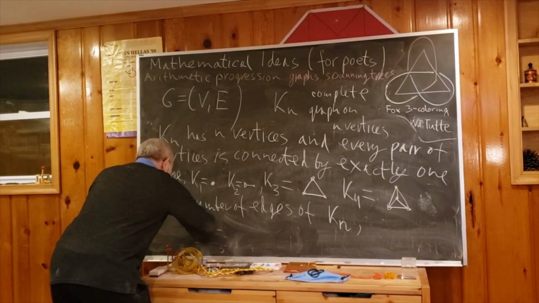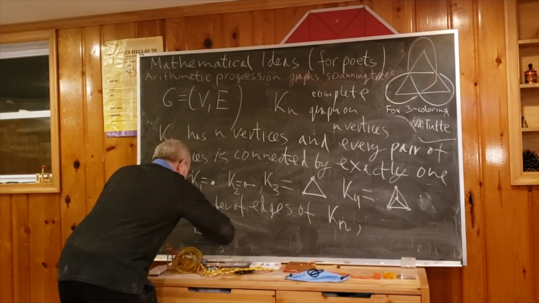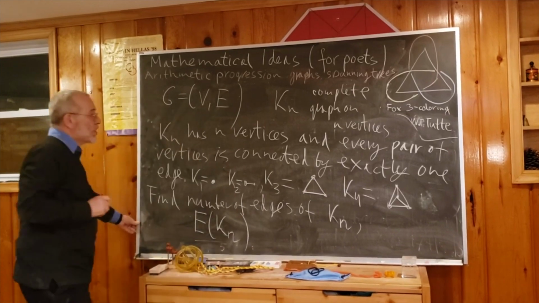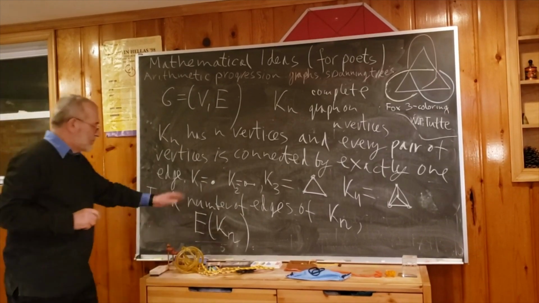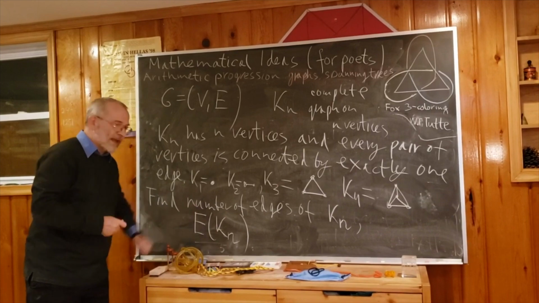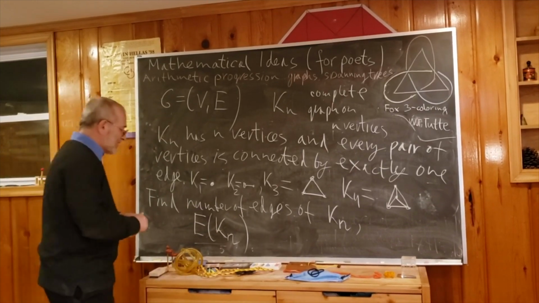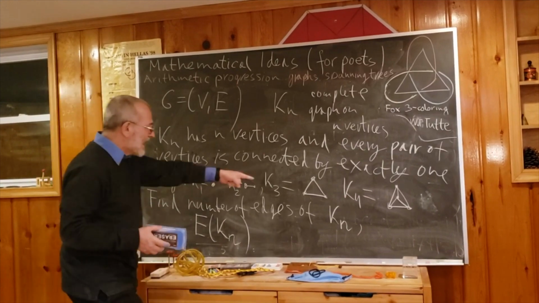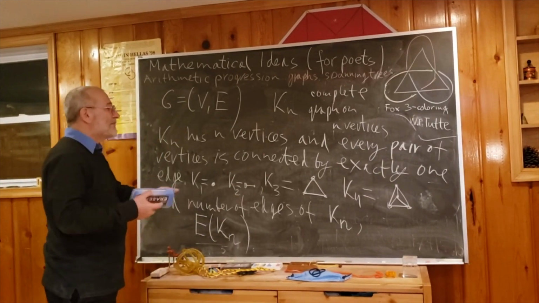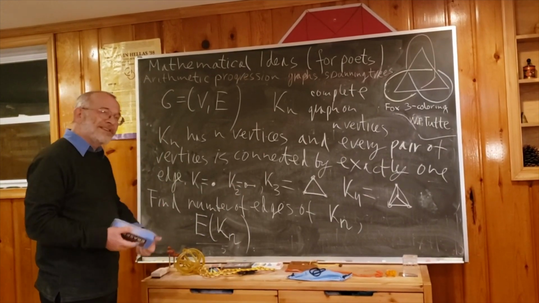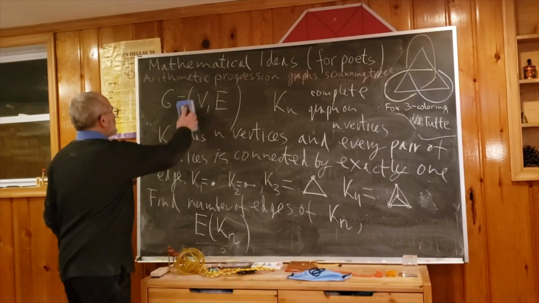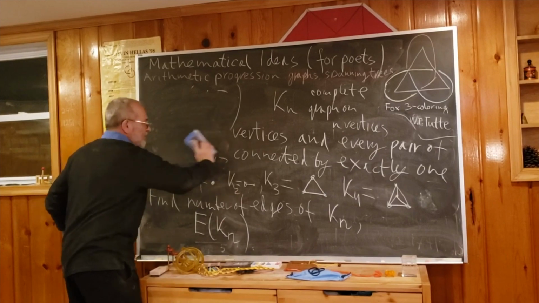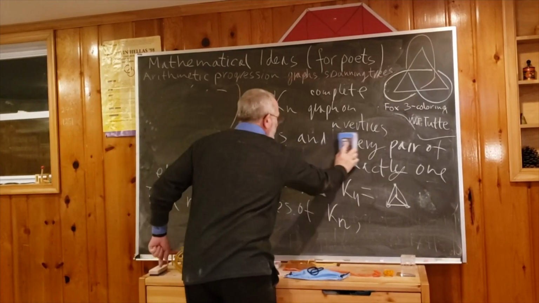I will just write edges of Kn. I don't like to put absolute value, so it's just edges of Kn. I hope you remember the definition. Let's do first examples, and then we'll easily devise a general formula, but I would like to use arithmetic progression here. So we don't need the definition, but we need pictures.